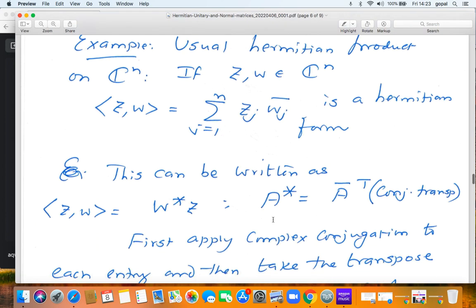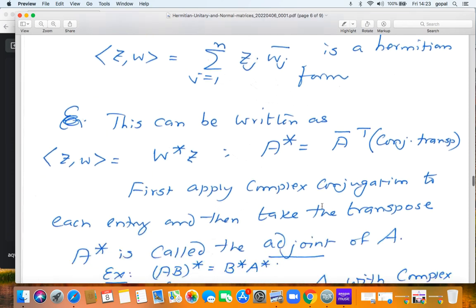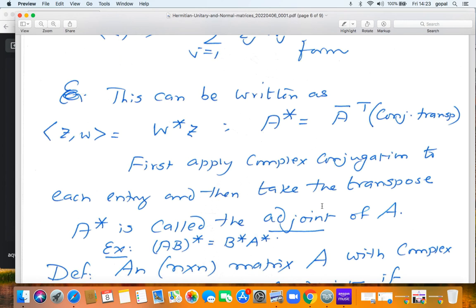For what appears here, A star, the adjoint of A, is basically: first apply the complex conjugation to all the entries and then take the transpose. It's also called the conjugate transpose. A star is called the adjoint of A. Check that (AB) star is B star A star.